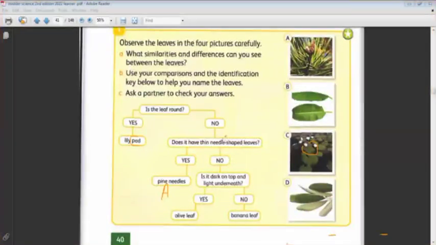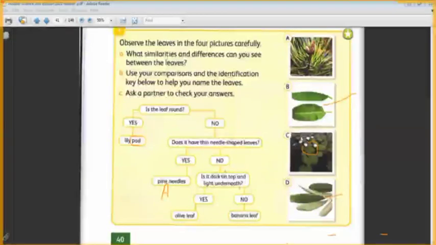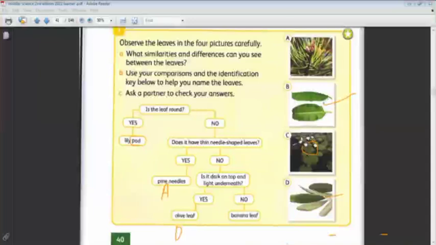Okay, what about if we said no? So we have this one and this one, and we want to differentiate between them. So we will ask another question: is it dark on the top and light underneath? The leaf has a dark color on the top and a light color underneath. If we said yes, it is the olive leaf. Which picture? D. And the last one is the banana leaf, which is B.